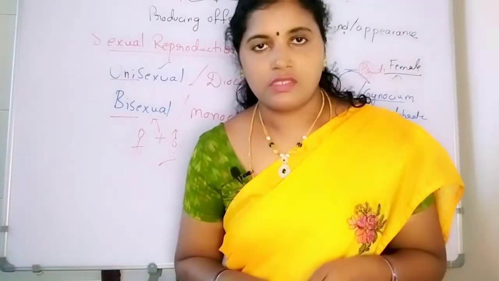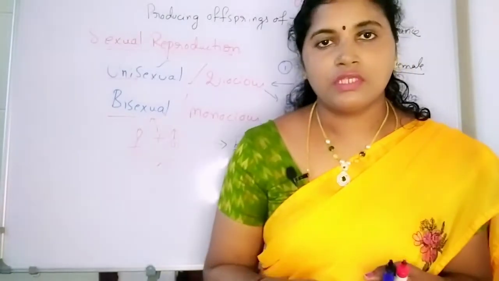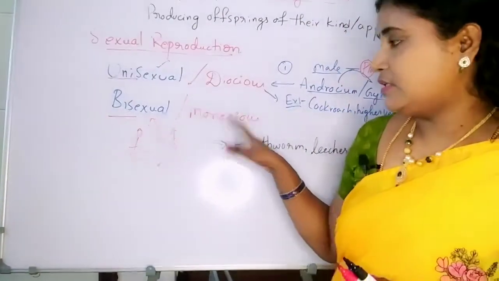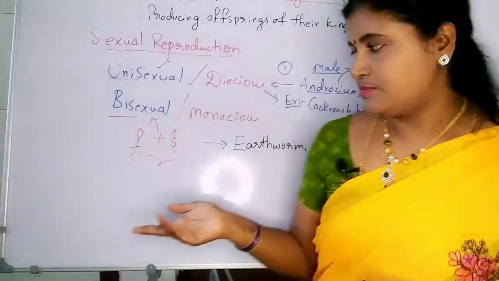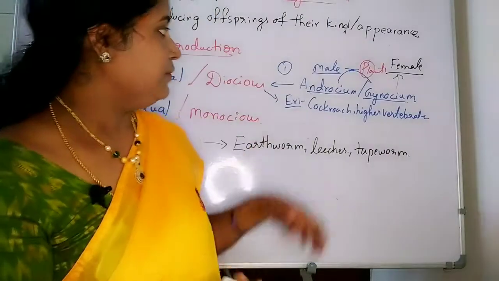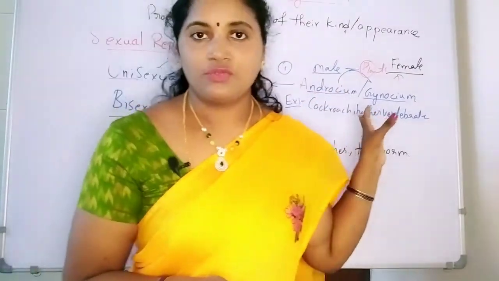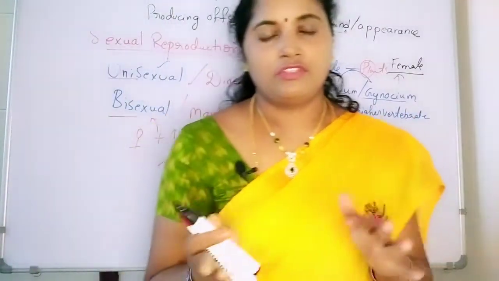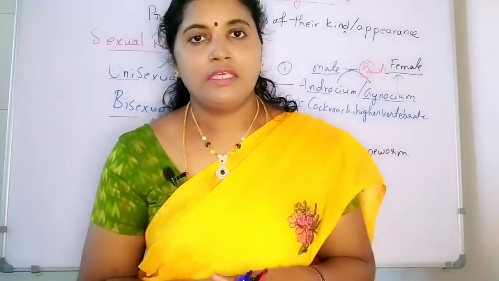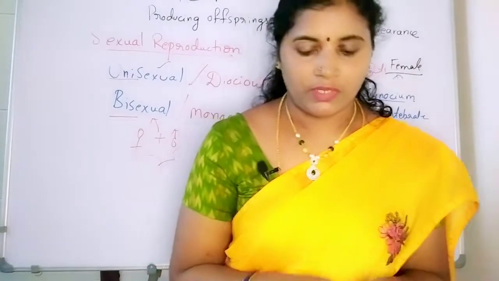These are bisexual organisms. Bisexual means both reproductive structures are present in the plant and also in animals. The plants that are bisexual are like the Datura plant, which has both reproductive organs, and also pea plants. So this is about sexuality.